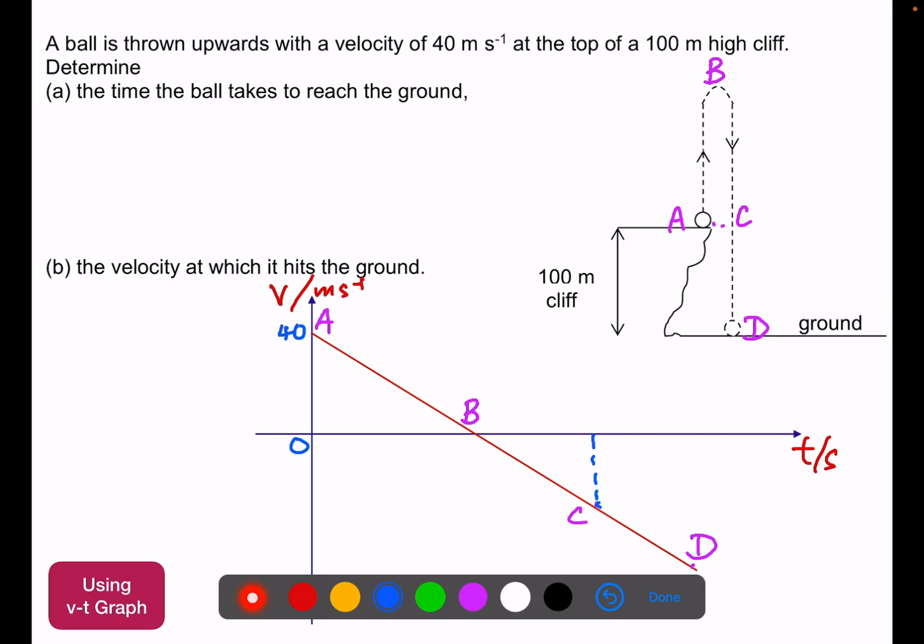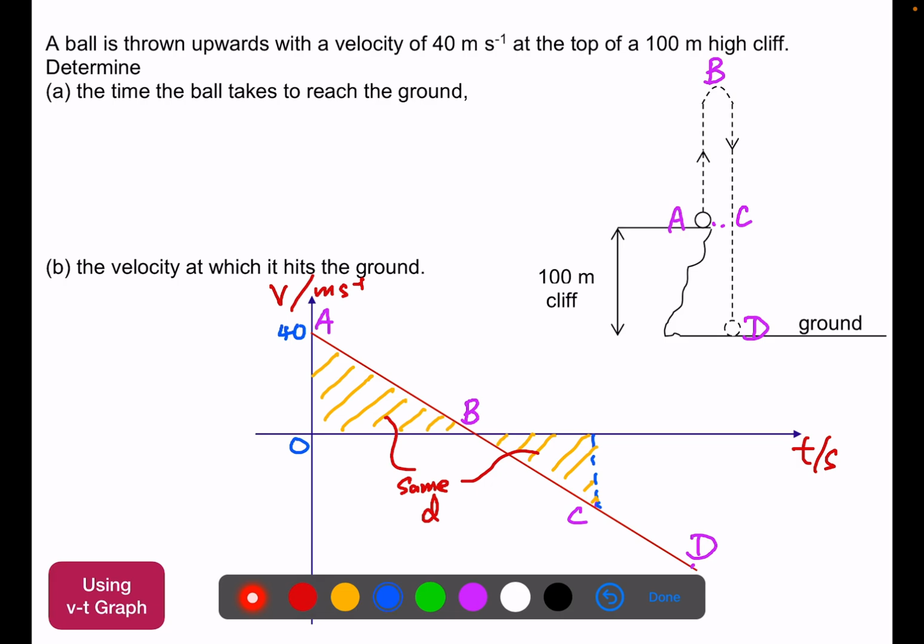So when it goes up from A to B, and B to C, the distances covered are the same. So this area under the graph and this area should be the same. My diagram is not to scale, but this should represent the same distance up and down.